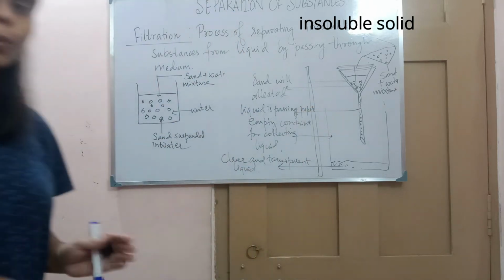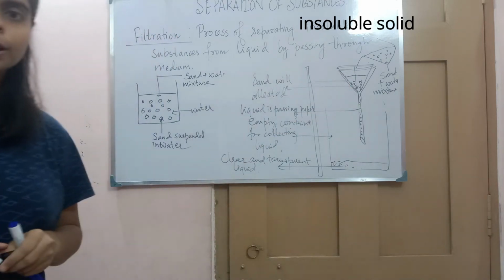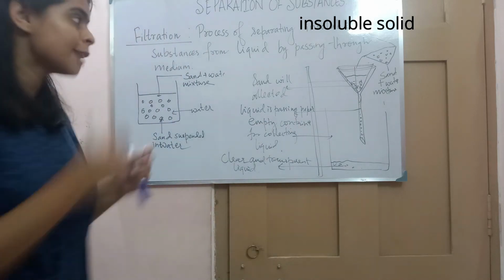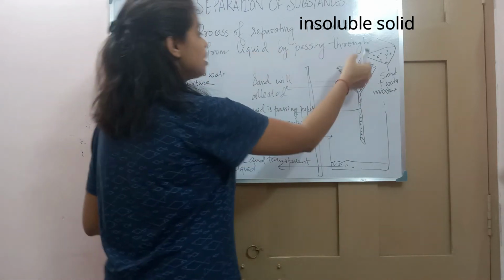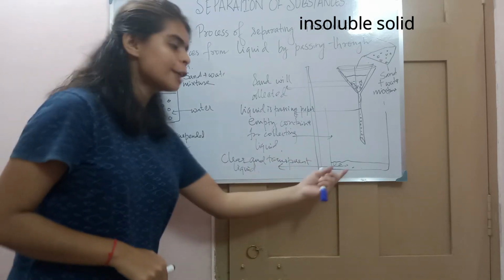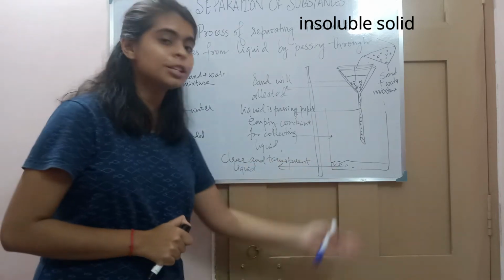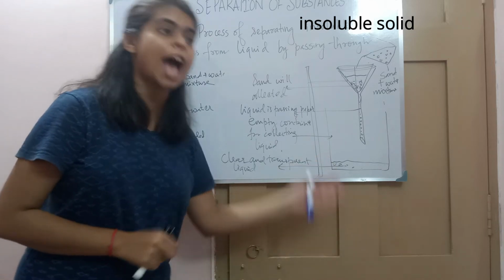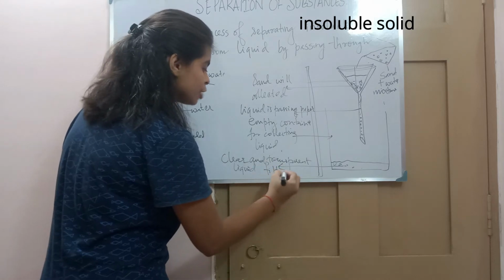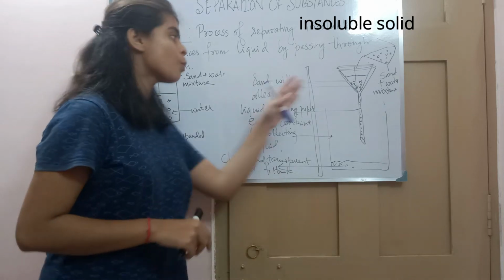Now, do you know what this liquid is called, and what the sand that is left out is called? The sand that has been left out and is present on the filter paper is called residue. And the liquid that passes through the filter paper and collects in the empty container is actually called a filtrate. So in filtration, we get two components. One is filtrate and one is residue.